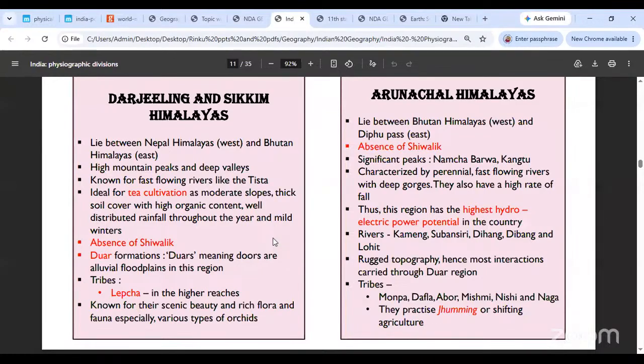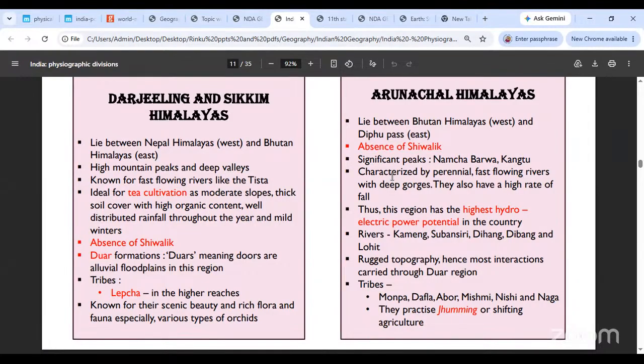You will mostly find an absence of the Shivalik over here. Once again, Shivaliks are absent. That is a prominent feature over here. You do not find Shivaliks. There are two significant peaks: one is Namcha Barwa, the other is Kangto. Okay, Namcha Barwa lies outside India, in China, outside Arunachal. Kangto is something that we have a problem with China about. China and we share Kangto, and then of course there is an ownership issue there. Okay, there is a bit of an issue there with Kangto.